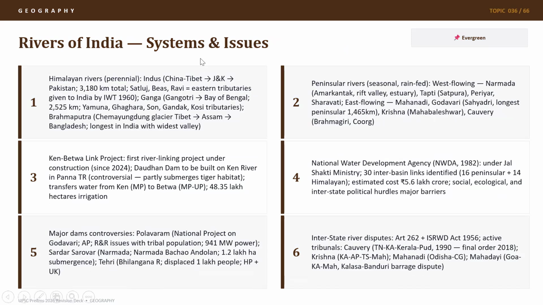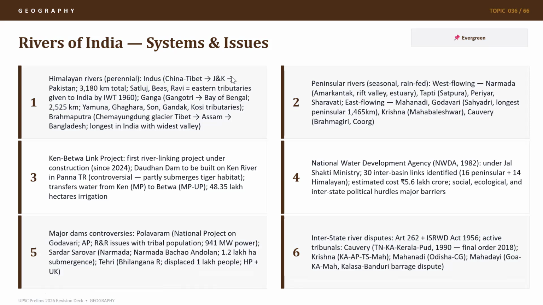Now, which are the rivers of India, systems and issues? We have Himalayan rivers, which are perennial, like the Indus River, starts from Tibetan region of China, flows through J&K and then to Pakistan. It has more than 3,000 kilometers of length. Its tributaries are Satluj, Beas, and Ravi, which are the eastern tributaries, and they were given to India by Indus Water Treaty. Now, Indus Water Treaty has been kept in abeyance by India after the Pahalgam attack.